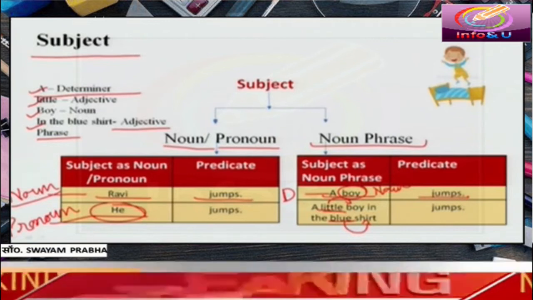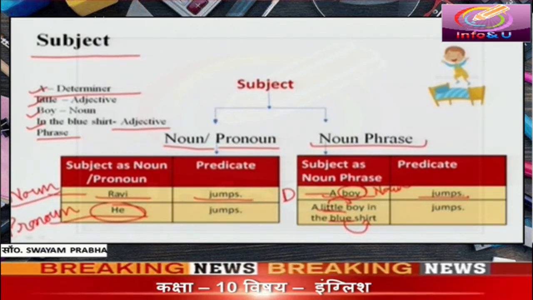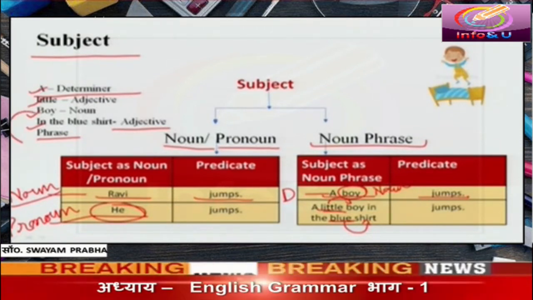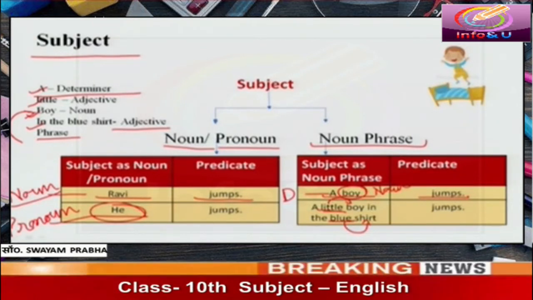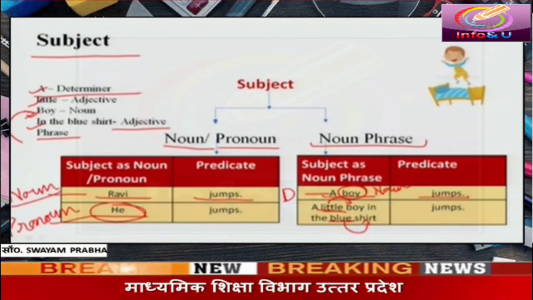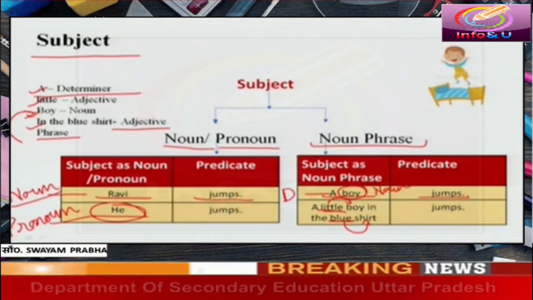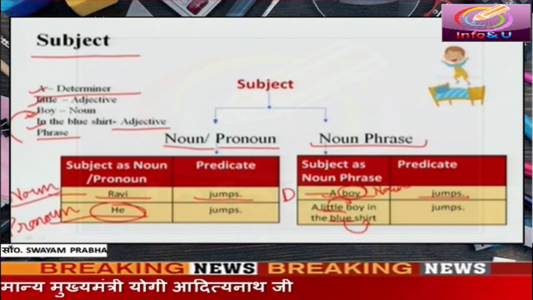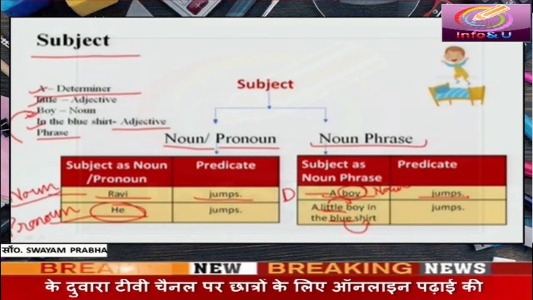Here this adjective phrase is describing the quality of a noun, which is boy. In this way we can say a subject may be a noun or pronoun, or sometimes a noun phrase may also be the subject.